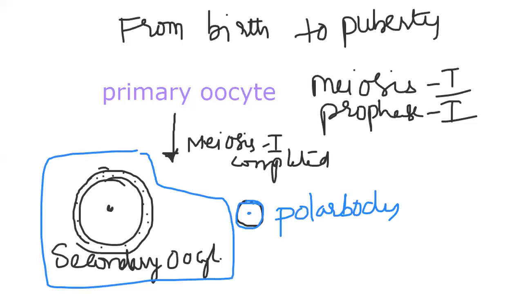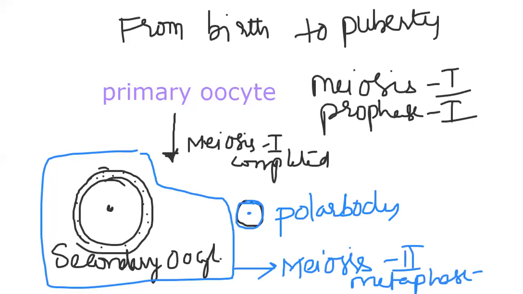So what is the position of this secondary oocyte? Meiosis 2 has also started, and it is at metaphase 2. Will it complete? No, not at all. It is stopped here. When does it complete? When the sperm comes and penetrates.